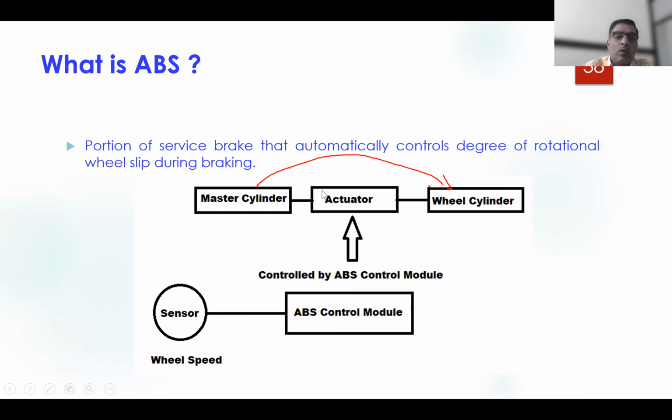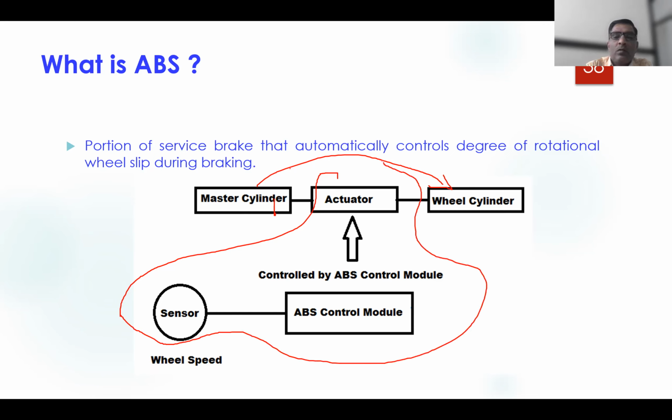So what is that? You can see these many elements are provided additionally. This is called the ABS, anti-lock braking system.